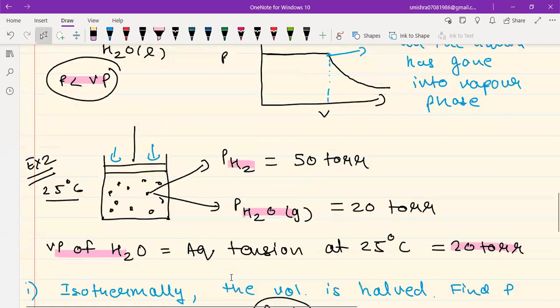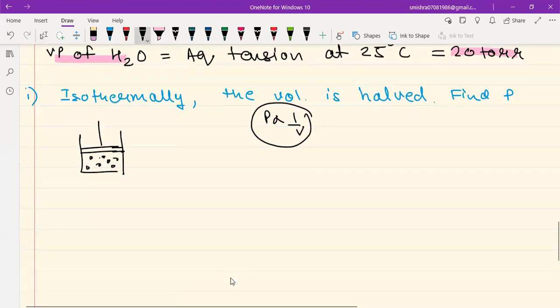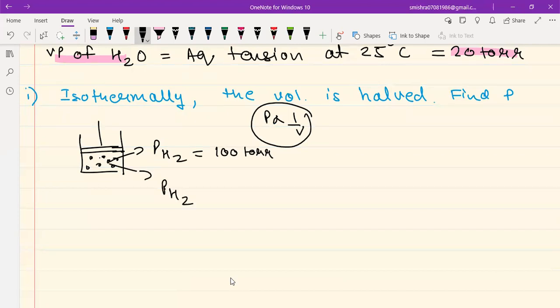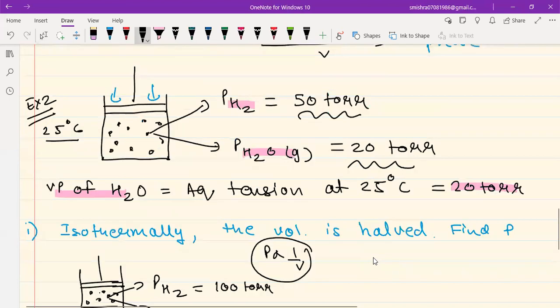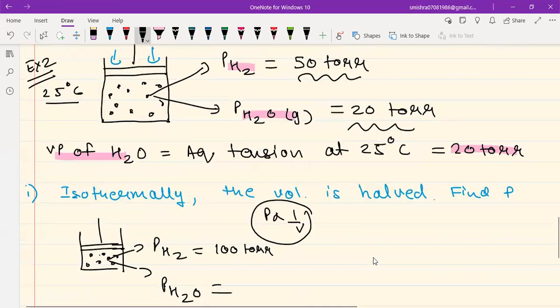The most common answer from kids is that hydrogen will become 100 torr, since it was 50 and becomes double. And H2O was 20, so this will become double, that is 40 torr. And therefore, sir, the total pressure should be 140 torr.